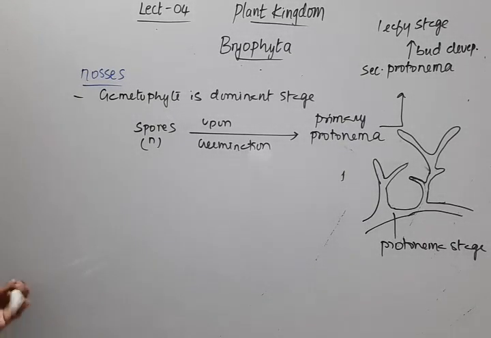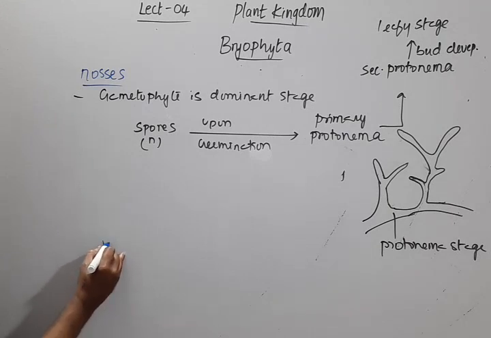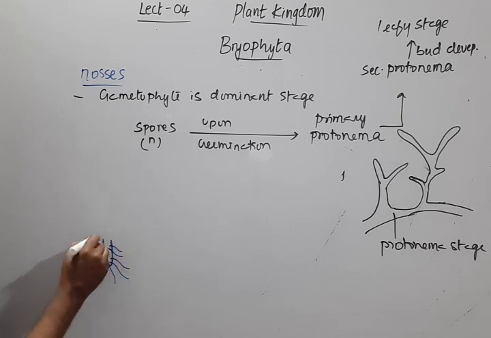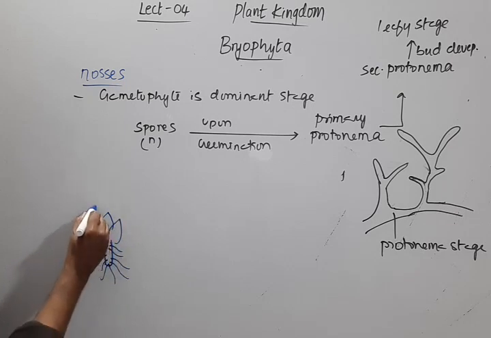How will it be? The leafy stage will be growing erect, and it will have root-like structures, the rhizoids, and also we see the leaves arranged on it spirally.